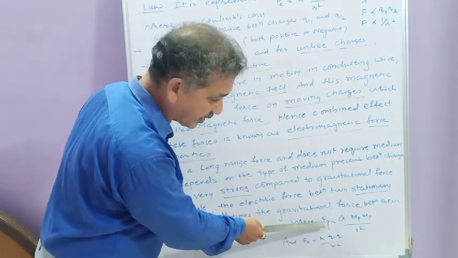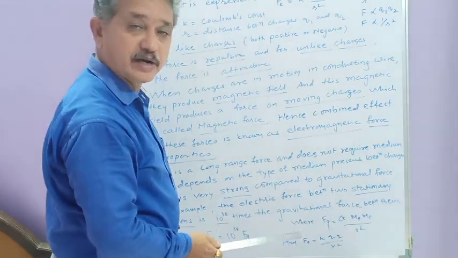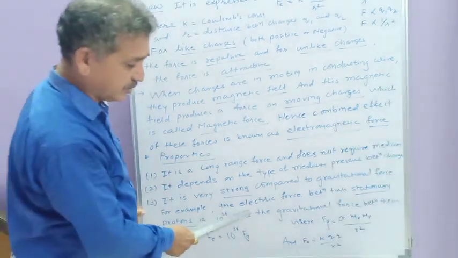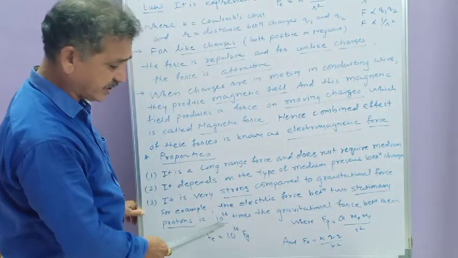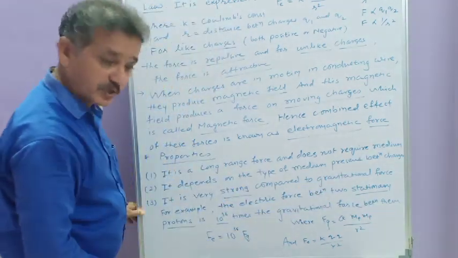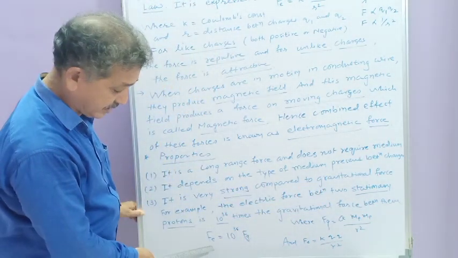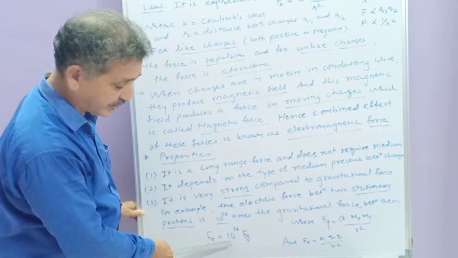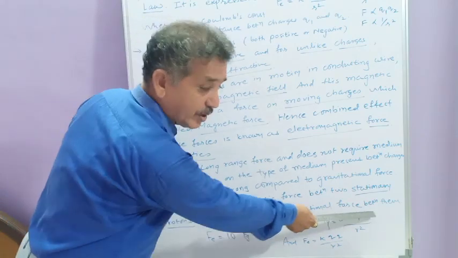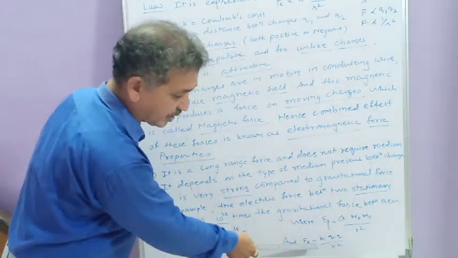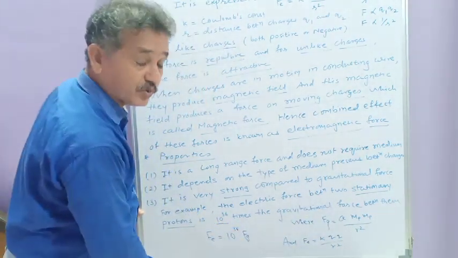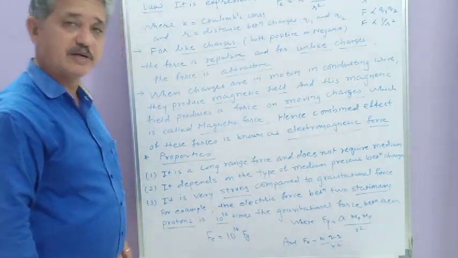The electric force upon gravitational force, if you take, you will find its value is 10 raised to 36. It means the electric force between two stationary protons is 10 raised to 36 times the gravitational force between them. So it can now be written as Fe equal to 10 raised to 36 times Fg, where Fg is given by G into mp mp upon r square and Fe is written as K into Q square upon r square. Q is the charge on the proton and it is 1.6 into 10 raised to minus 19 coulomb.